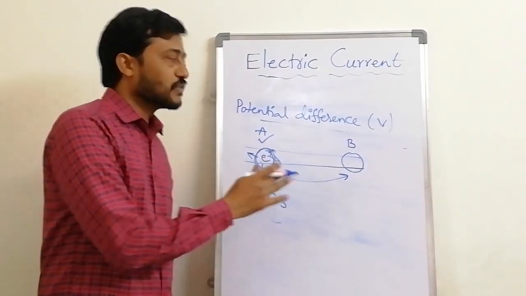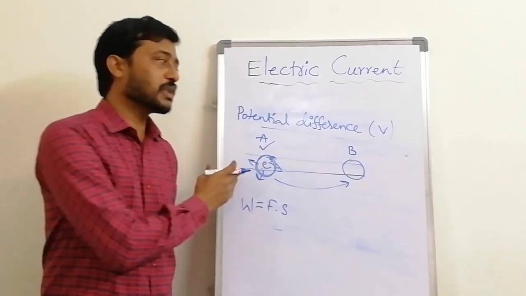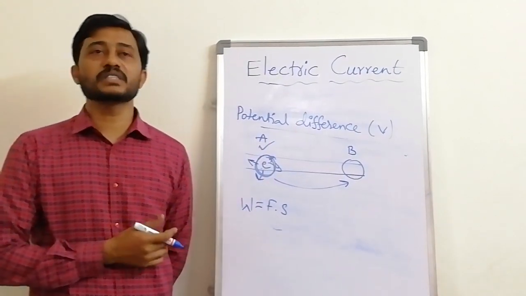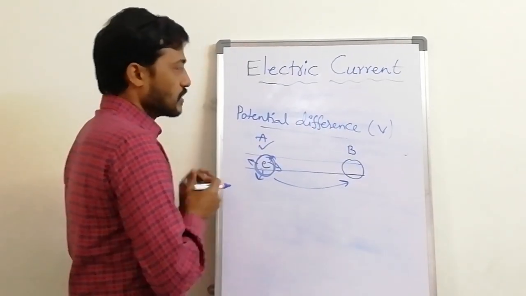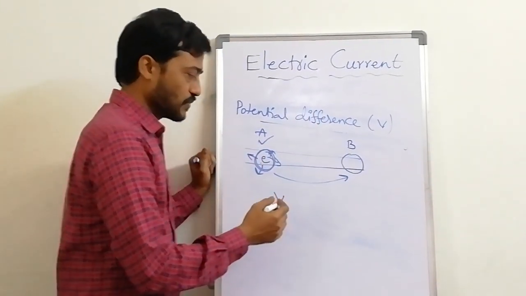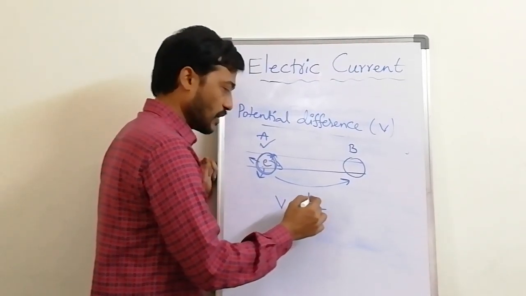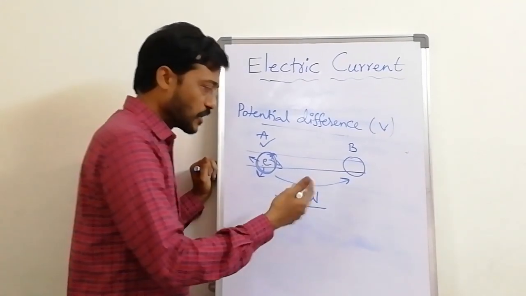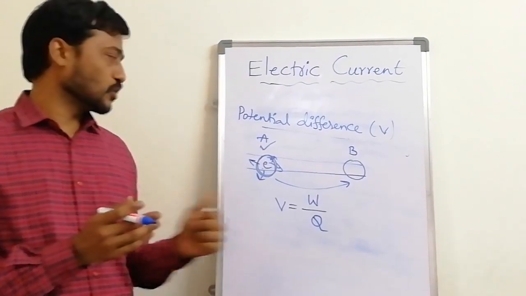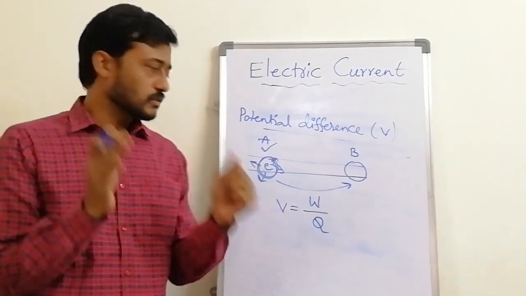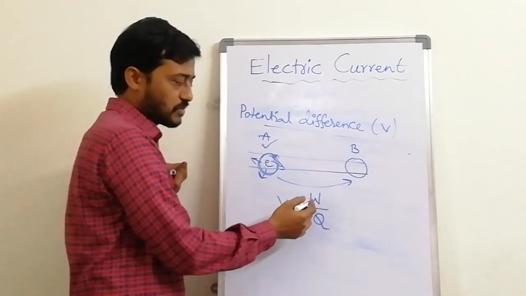So in definition wise, the work done in bringing a unit charge from one place to another place is called potential difference. It is represented with a letter V. In notation, potential difference is nothing but the amount of work done in bringing a charge, a group of electrons as a coulomb, as an individual, to one particular place, that we call work.